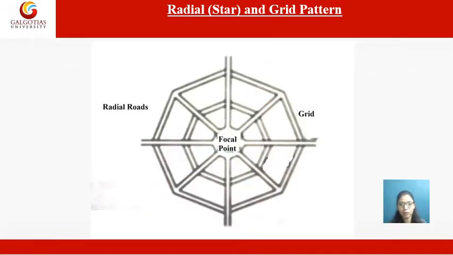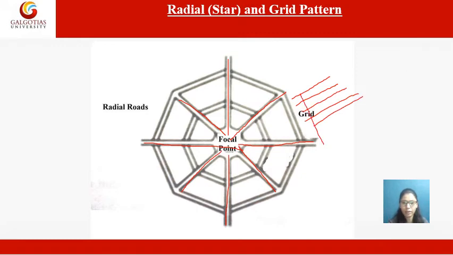Then this pattern is known as the combination of radial and grid, and again the CBD will be the focal point at the center, and these are the radial roads which connect all the areas to the focal point, and the other areas are planned as a gridiron pattern, which we discussed earlier. Like this gridiron pattern.